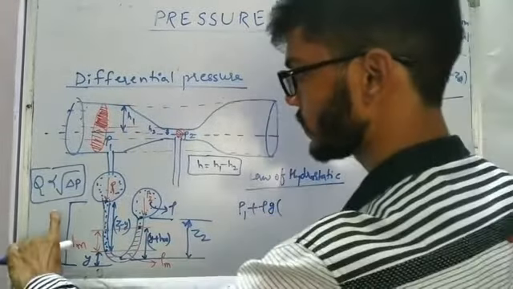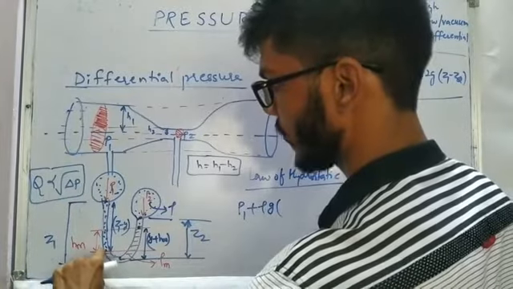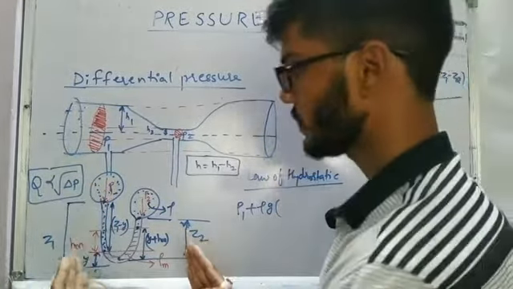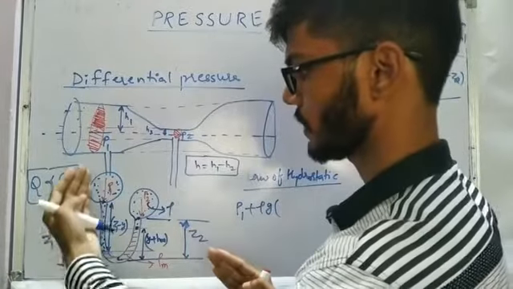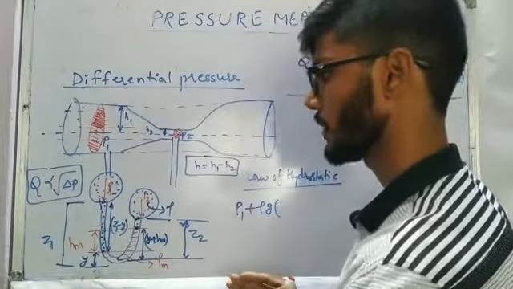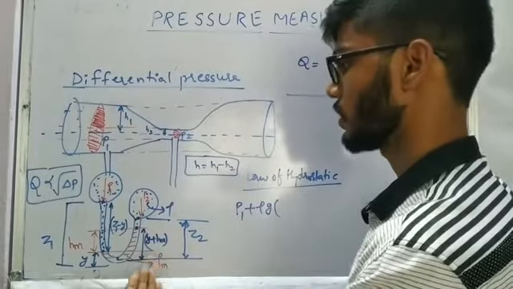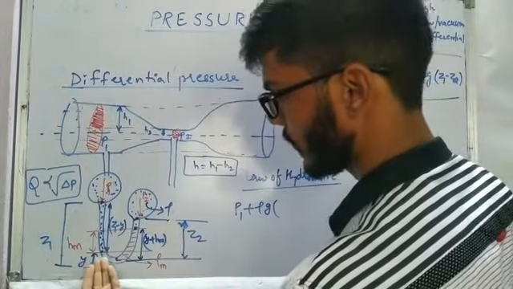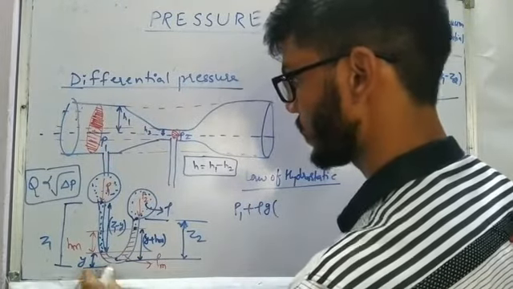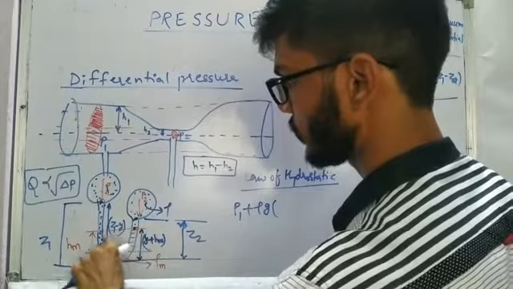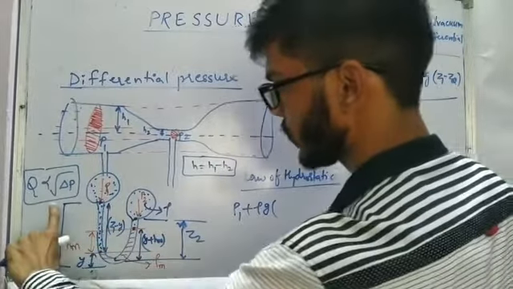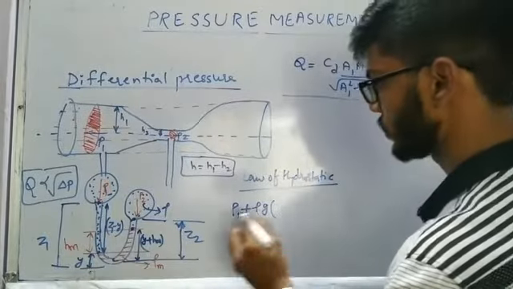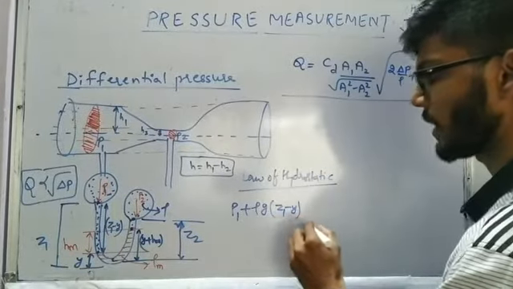The height is going to be Z1, and this height I have taken as Y, because whenever P1 is high, the mercury is going to displace something like this. The side which has higher pressure is going to be downward, and the side which has lower pressure will have the height of mercury a little up. This height on this side I have taken as H, and the difference of height is going to be taken as HM. So Z1 minus Y, we have to do to come to this point. So rho g (Z1 minus Y).